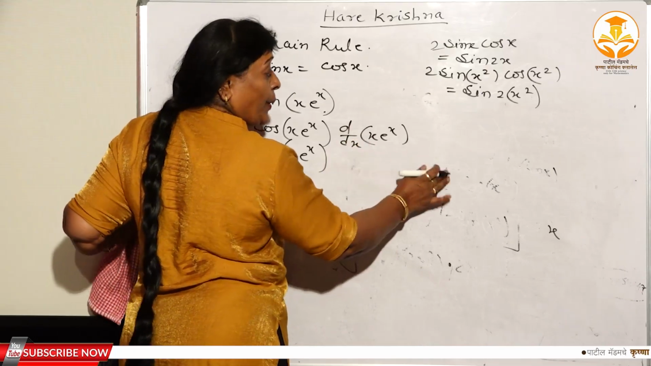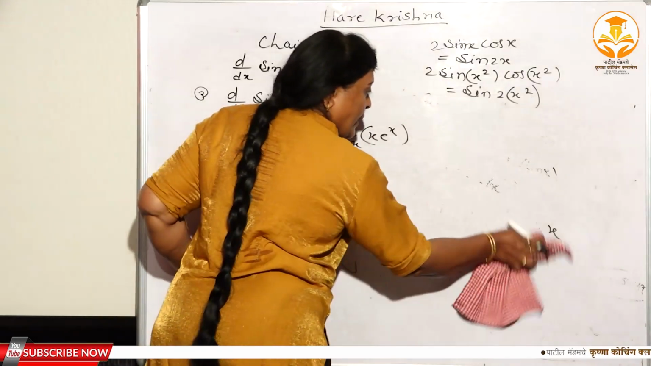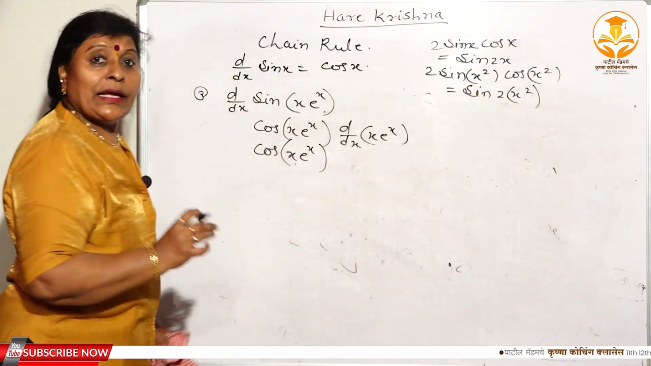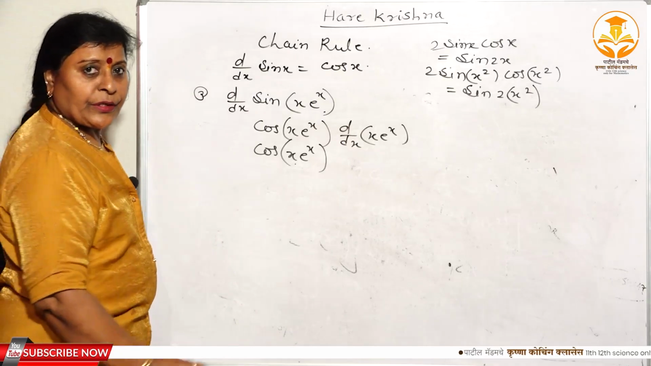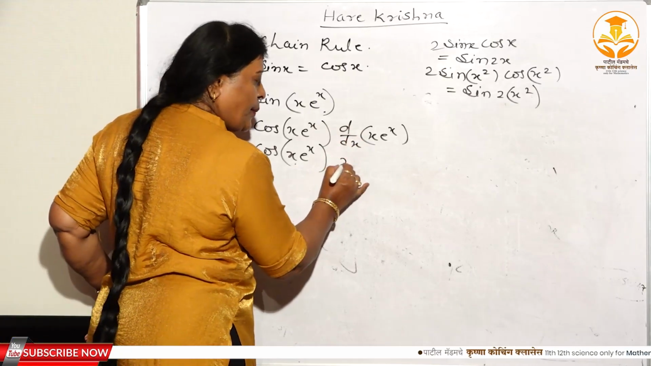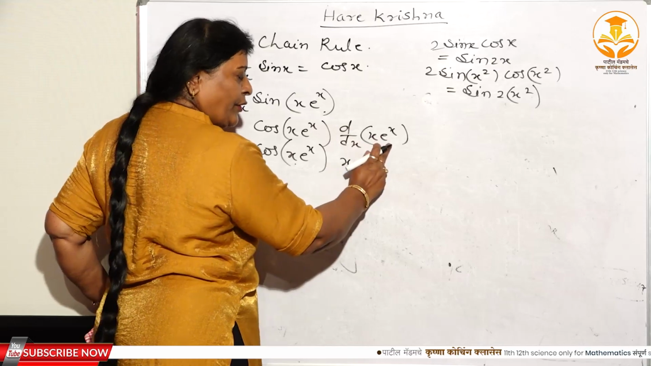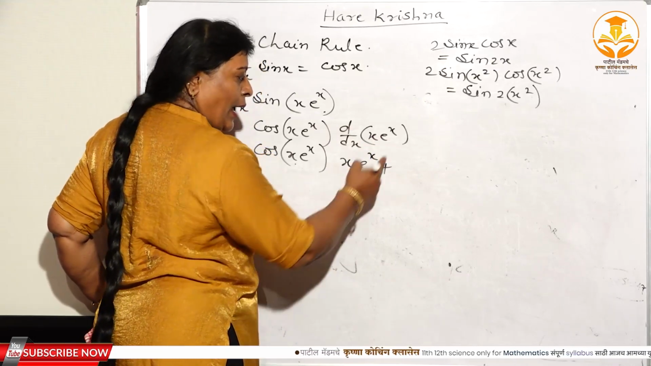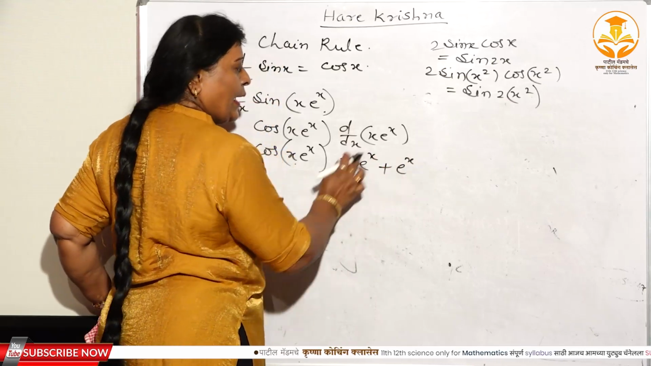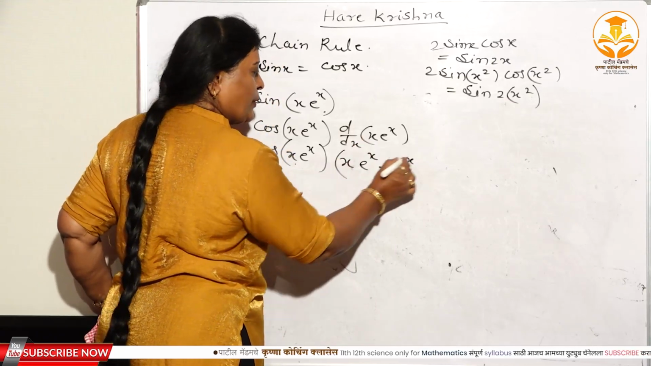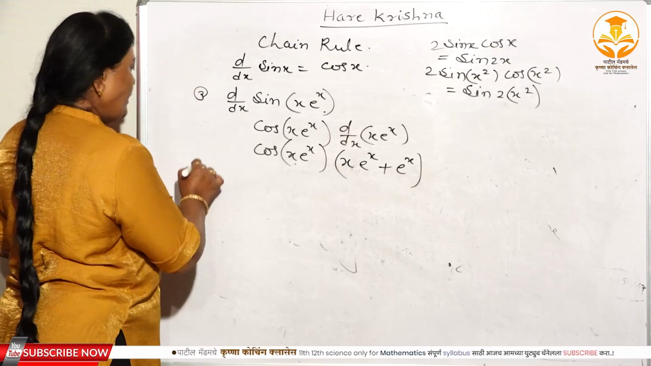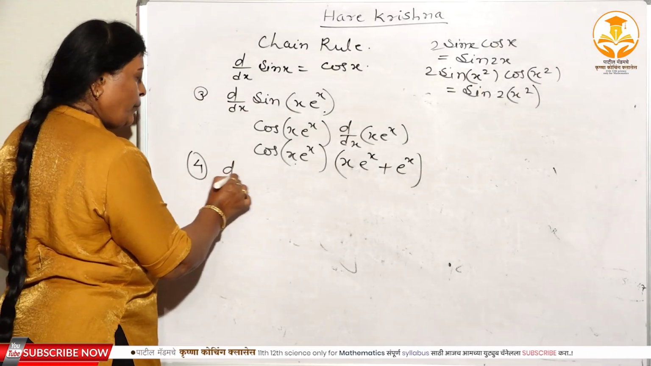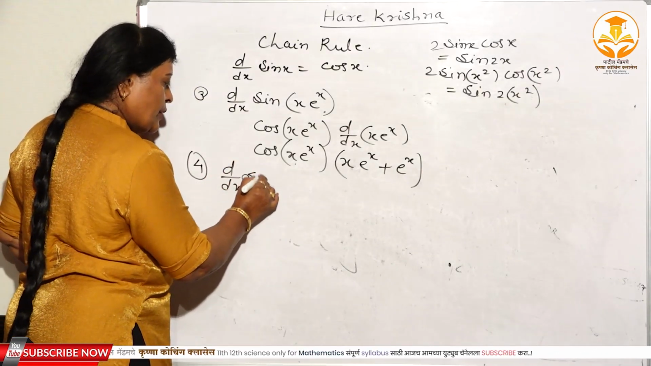Now here you have to apply the product rule, because here x and e to the power x is nothing but the product of two functions. Again, what you have to do? x remains as it is. The derivative of e to the power x is e to the power x. You have to give the sign plus. Again, e raised to x remains as it is, and what is the derivative of x? That is equal to 1. Right? Very simple one.